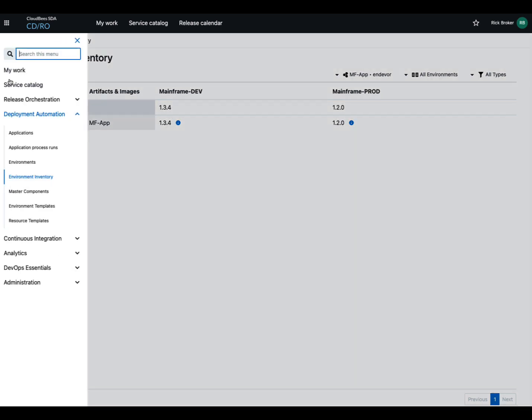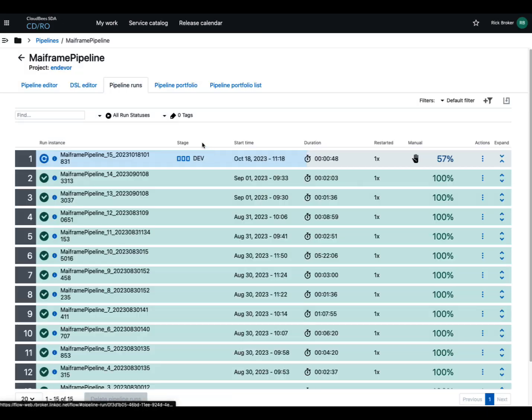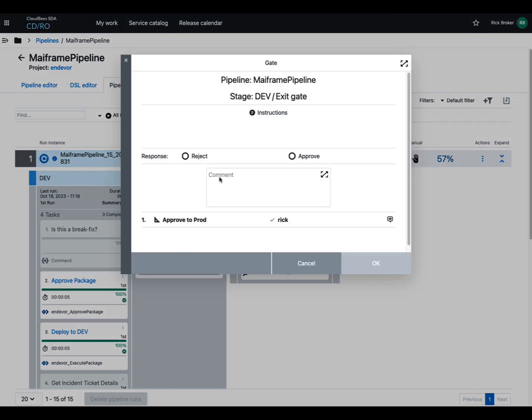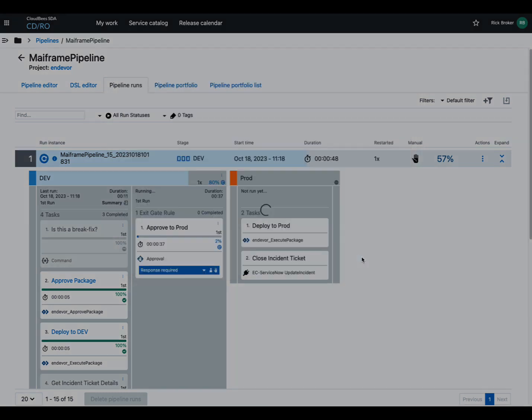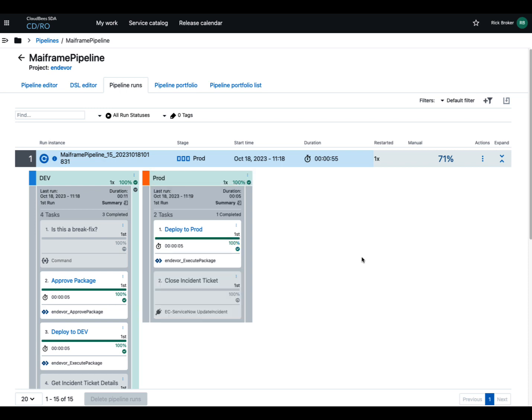So if I go back to my pipeline that I'm running and we look at pipeline runs, we're here. I'll go ahead and approve this gate, and then it'll deploy that into the production environment for us. Then we can go back and validate that the inventory is updated for that as well. So there are a lot of ways that you can integrate things in CDRO that we don't necessarily have a plugin for, using this idea of procedures.